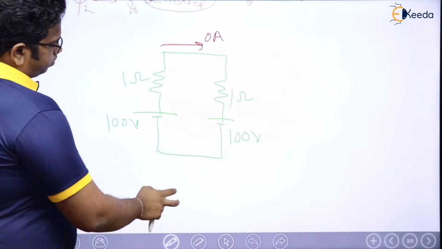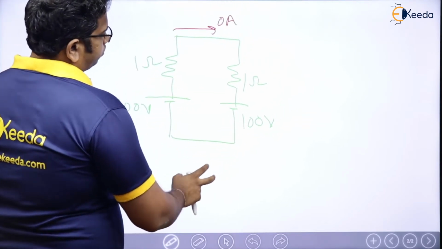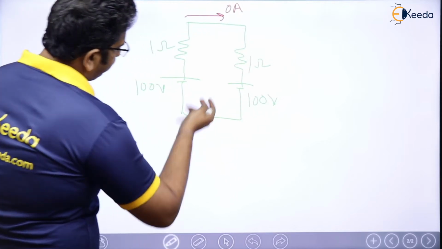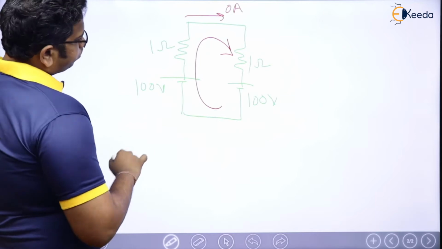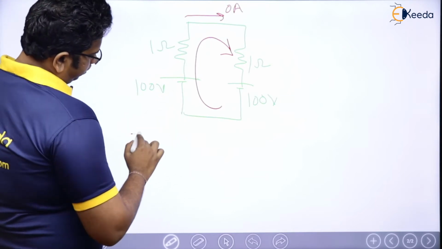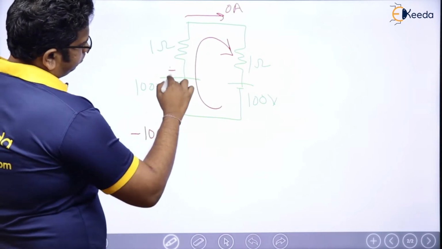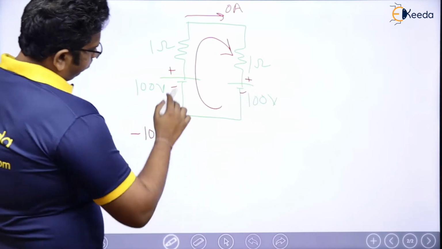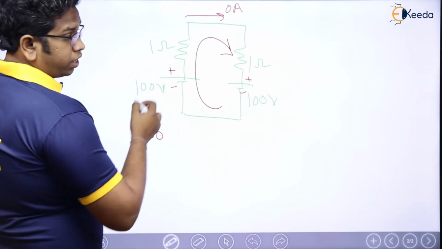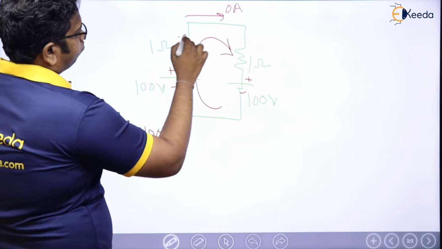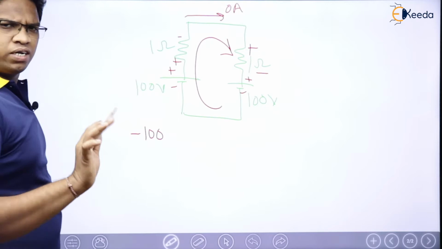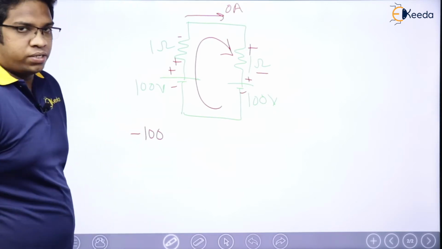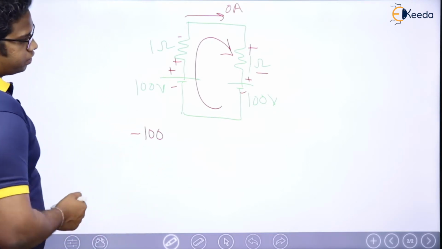Why is it 0? Very simple. Let us apply KVL here. For example, current is moving like this. This is minus 100. This is minus plus, right? Minus 100, and we know that current always flows through the positive terminal in case of passive elements, already we know that from the network basics, right? See here, minus 100 is going to be there.